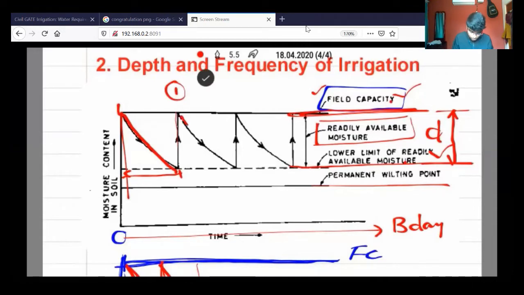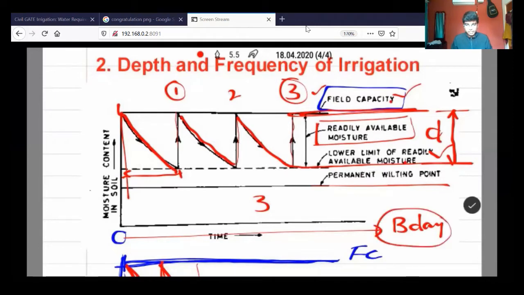Again the moisture is down, so I give moisture again, the second irrigation. Again the third. So it is given 3 times in the duration of B days. So the frequency is 3 times per B days. For example, we have given 5 times in a gap of 30 days.